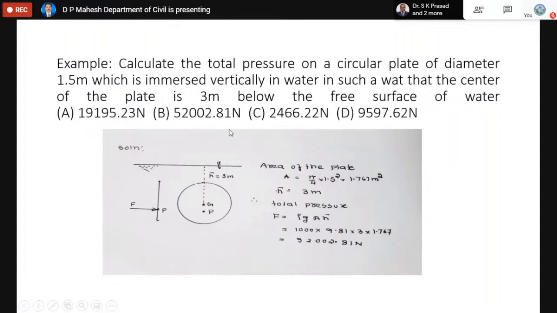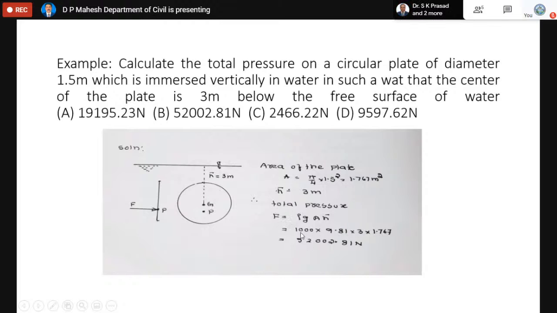Now with this background, we have a simple problem. Calculate the total pressure on the circular plate of diameter 1.5 meter, which is immersed vertically in water in such a way that the center of the plate is 3 meters below the free surface of water. So now here you have a circular plate which is submerged vertically at a distance equal to 3 meter. We have to find the area, and then h bar is directly given in the problem.